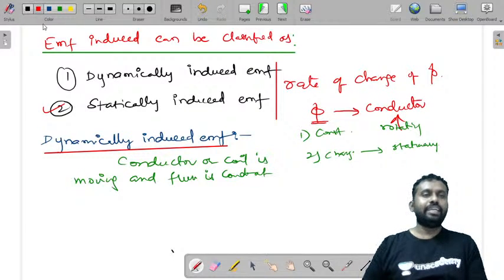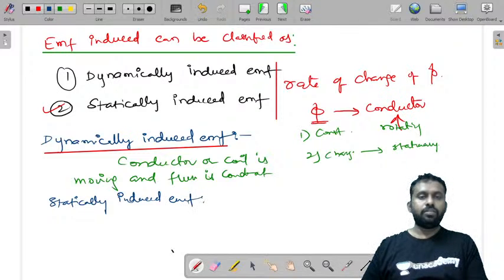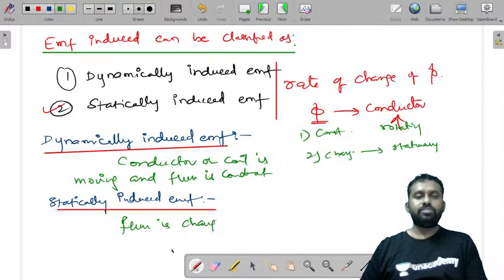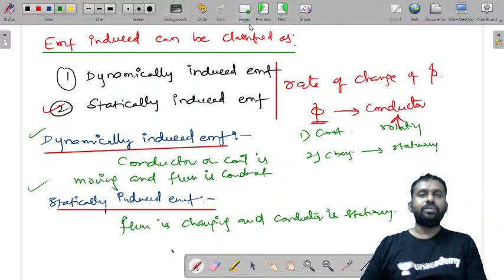Whereas in a statically induced EMF, the flux is changing and the conductor is stationary. So these are the two different types, statically and dynamically induced EMF.